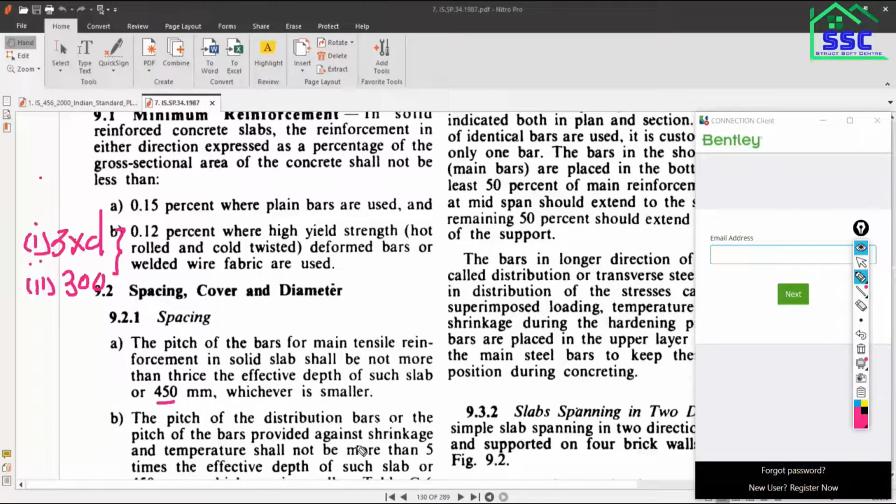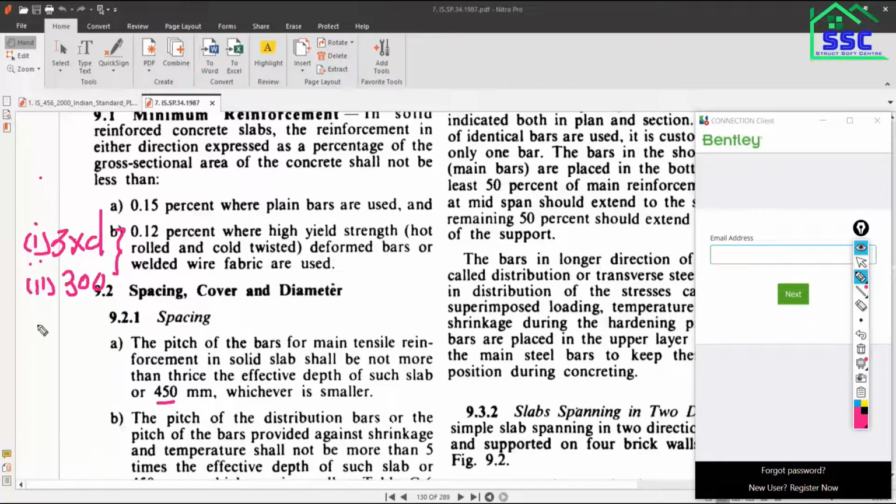So the purpose is to prevent your slab from shrinkage, and ultimately shrinkage is nothing but cracks. So to prevent the development of cracks in your slab and to prevent the temperature stresses, we need to provide the distribution reinforcement.